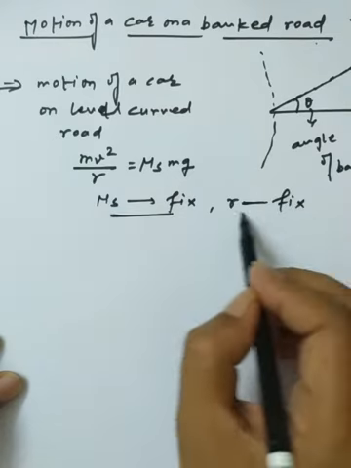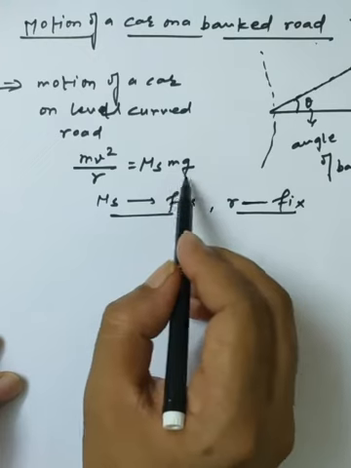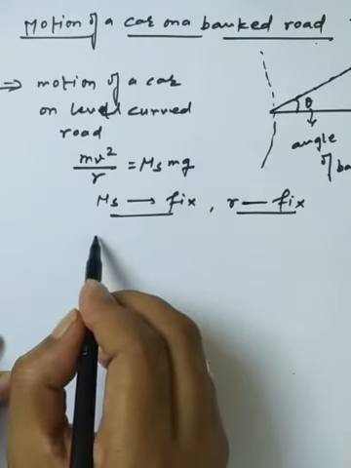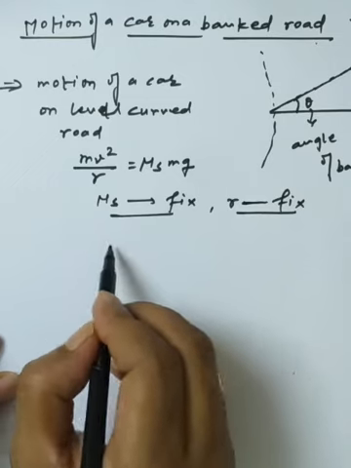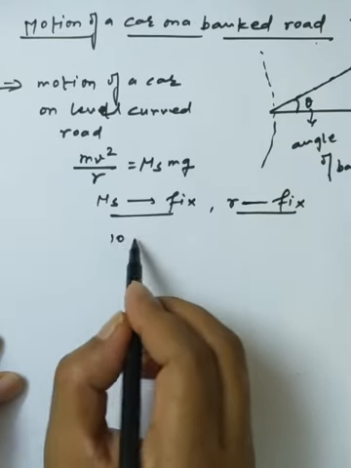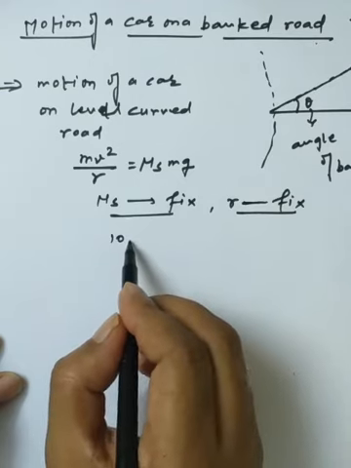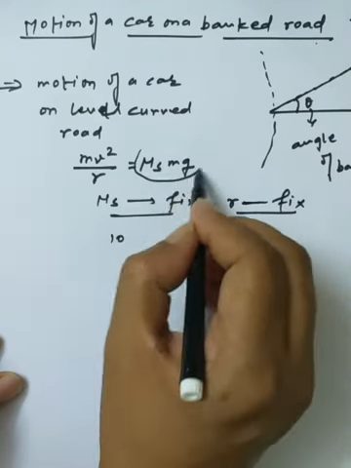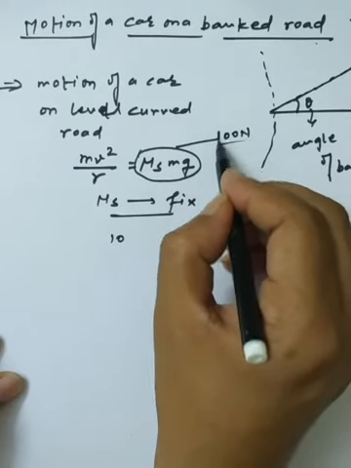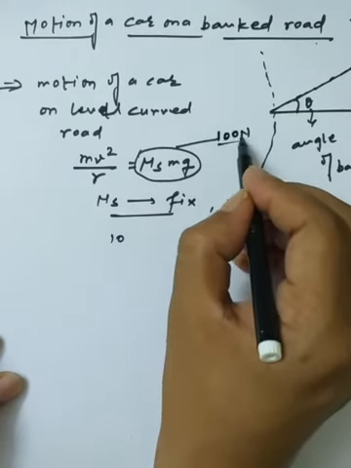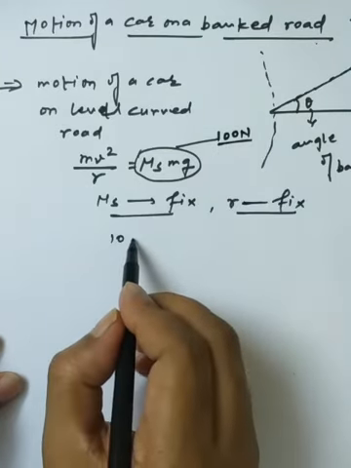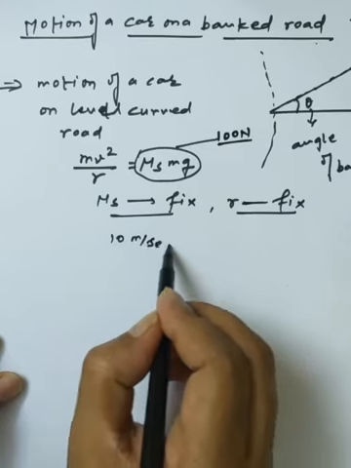If we want to increase the velocity, we will need more friction. So we are making the concept of velocity on a level curved road. Suppose the surface has a maximum force of friction of 100 Newton, which develops the necessary centripetal force. Suppose we are moving with a velocity of 10 meter per second.